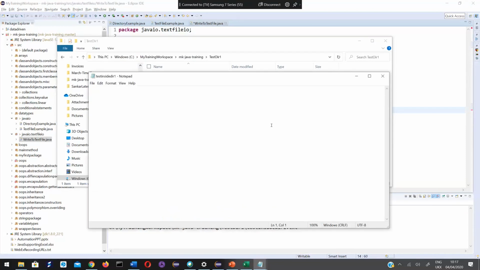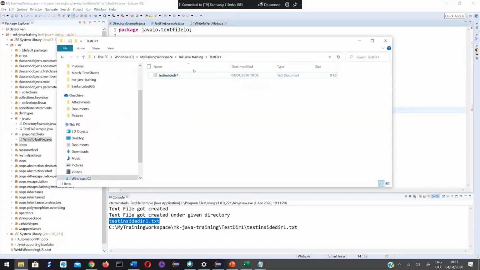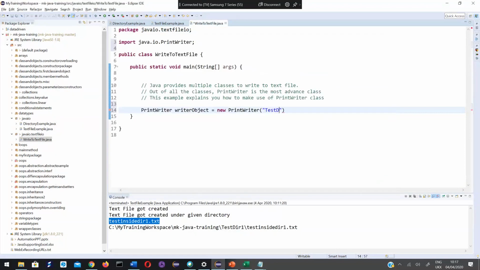Here I need to give the path of that file. That path is present in testdir1.